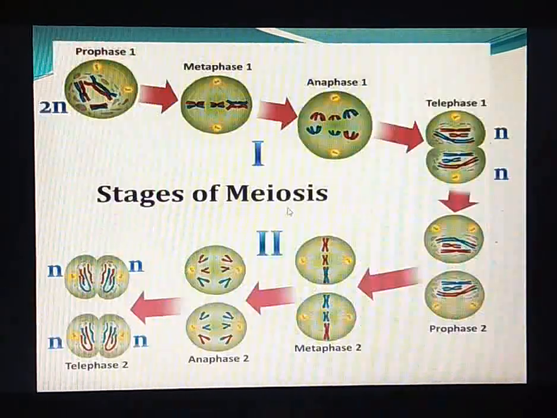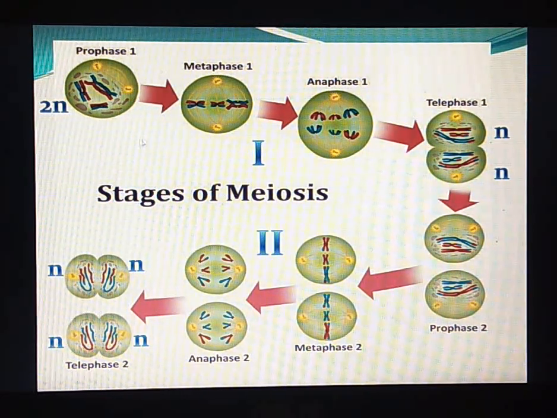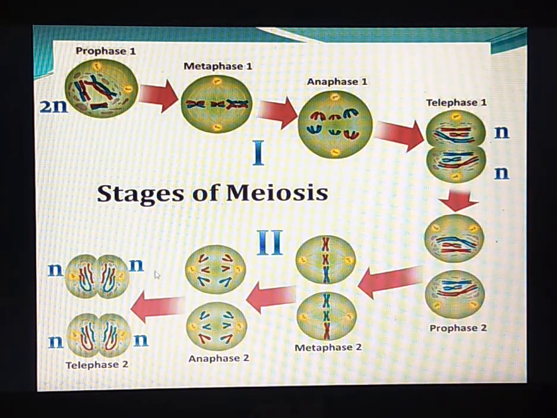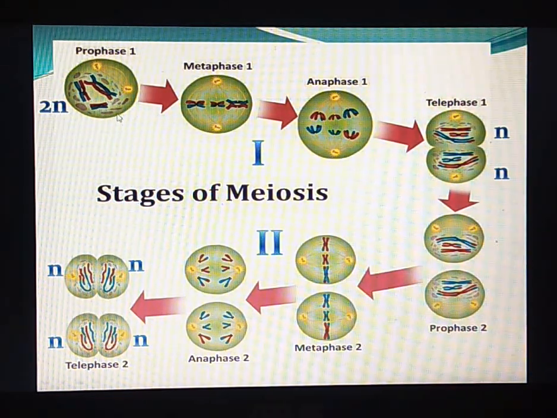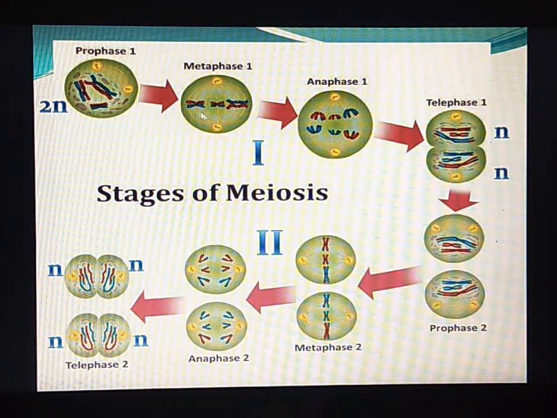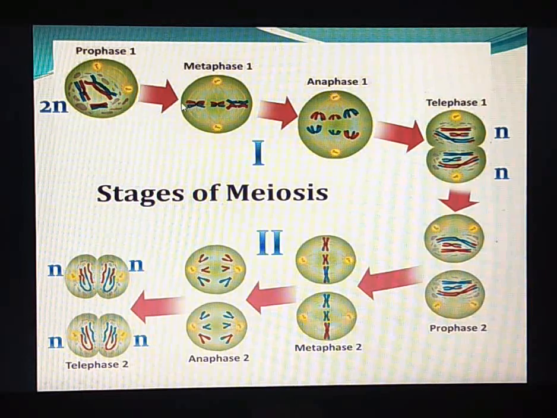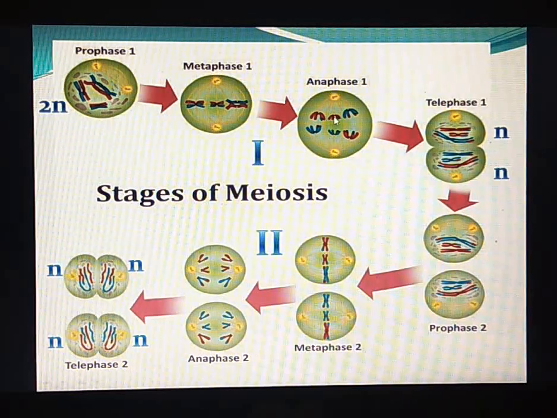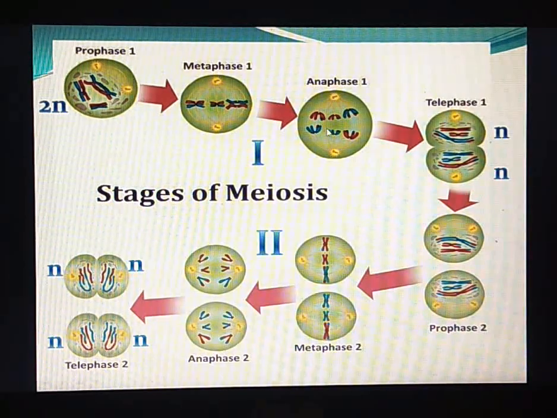Okay? In meiosis, we know there are two substages, meiosis 1 and meiosis 2. Meiosis 1 is called reductional division. Meiosis 2 is called equational division. In meiosis 1, again there are four stages: prophase 1, metaphase 1, anaphase 1, telophase 1. In metaphase, the homologous chromosomes, or bivalents or tetrads, align themselves on the equatorial plane, and during anaphase 1 the homologous pair get separated from each other and move towards the opposite pole.